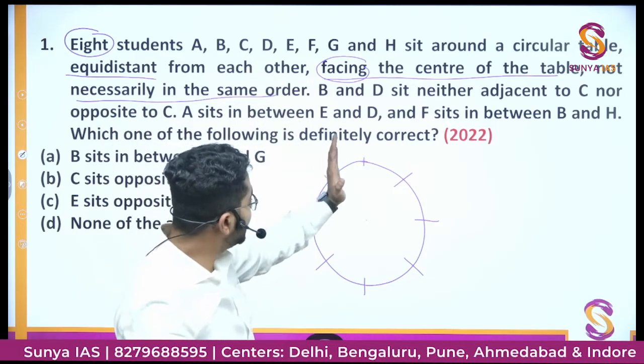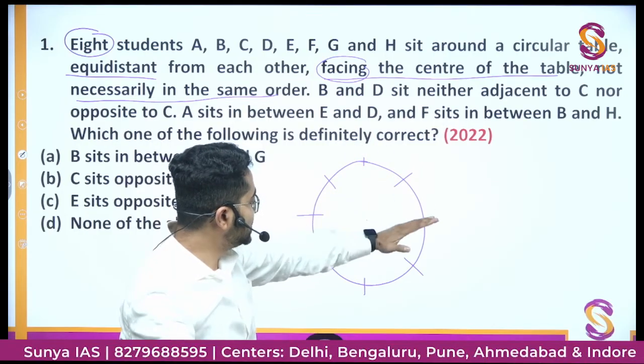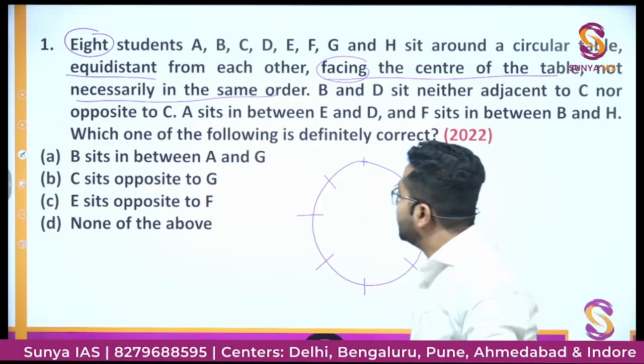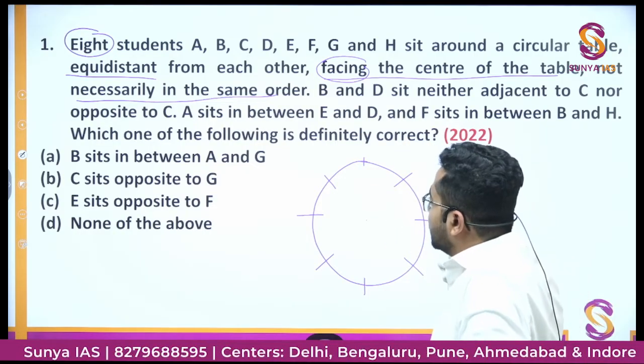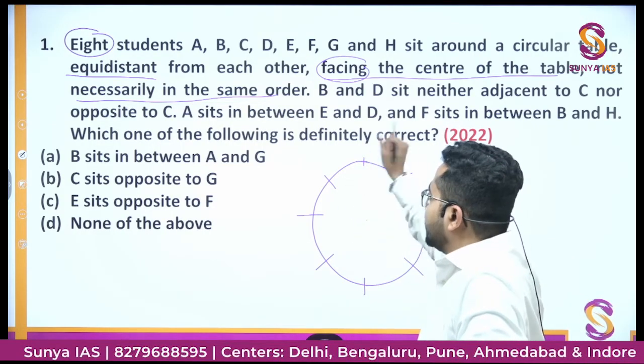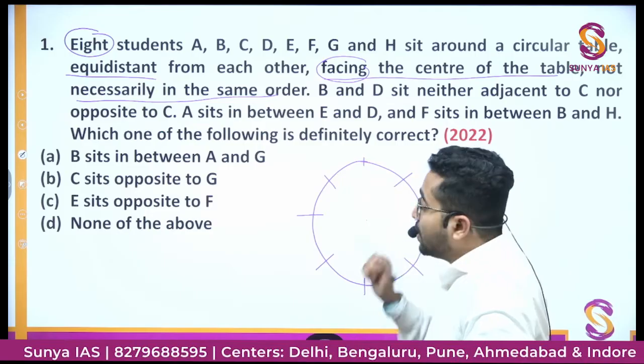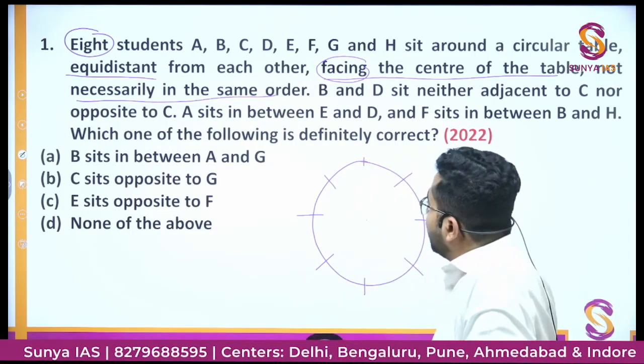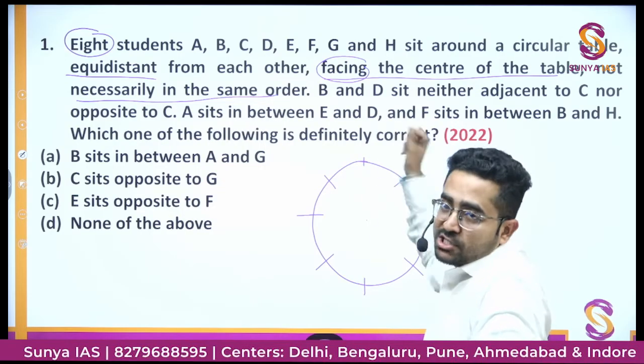So it is not like that if this is A, then this is B, C, D, E, F, G, H. No, it is not like that. It is simply given that they are facing towards the center, but not necessarily in the same order. But you need to find out the order. And how will you find out the order? You will find out the order by the given information.